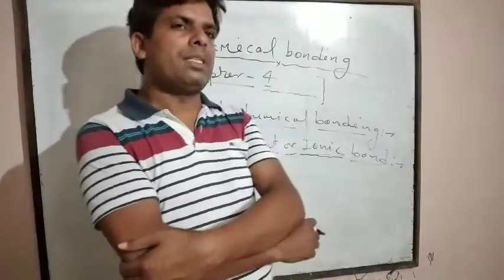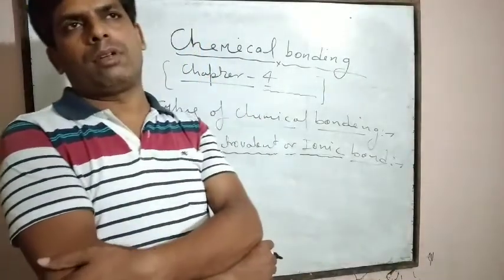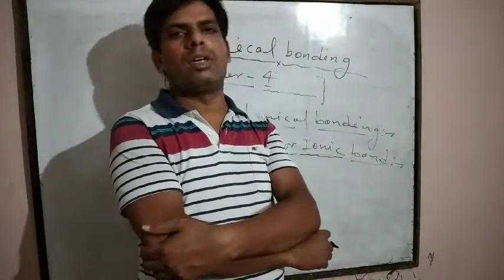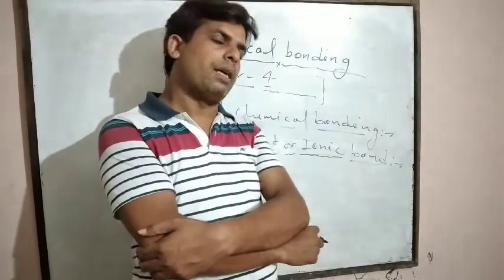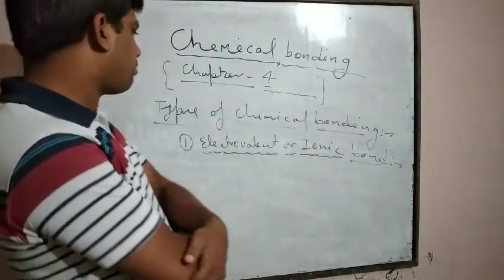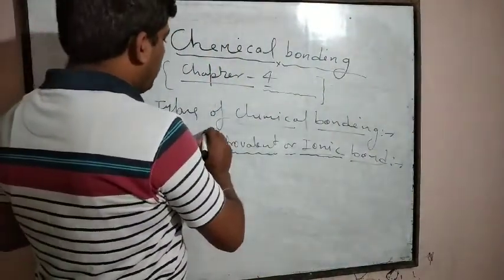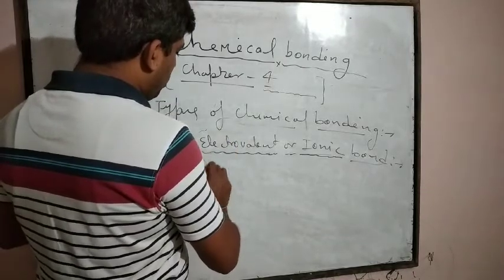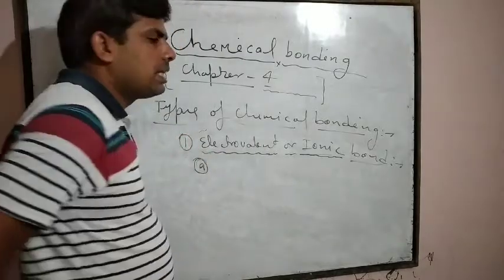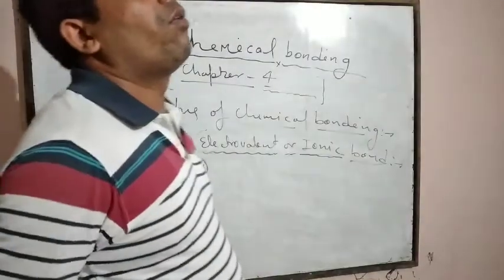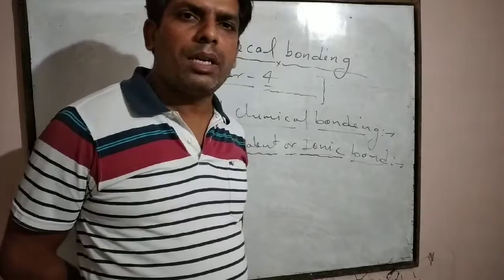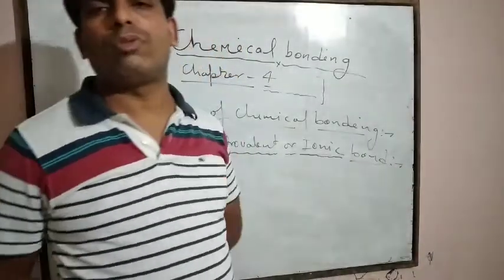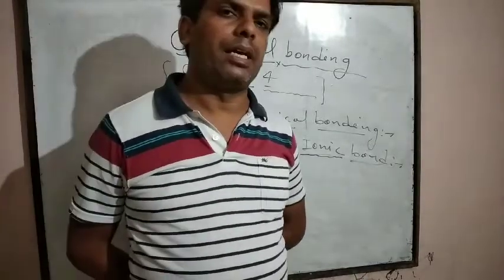Hence, if we are going to study the conditions for formation of ionic bonds, then we can see that one atom should have a smaller atomic radius, whereas another atom should have a bigger atomic radius.